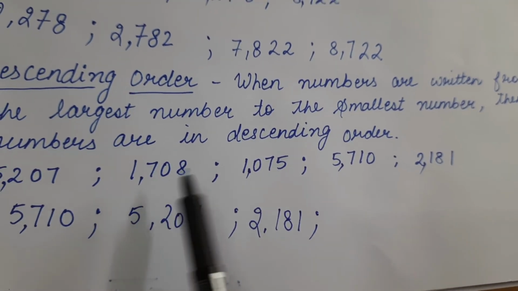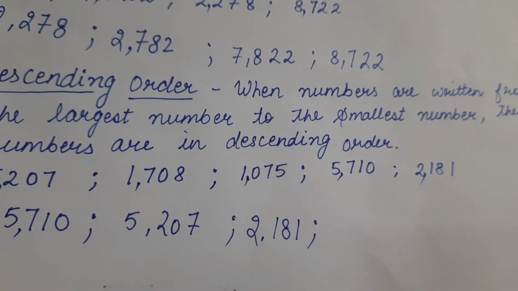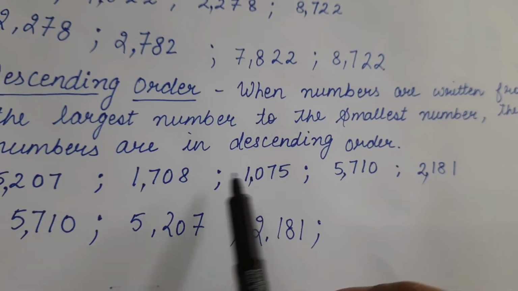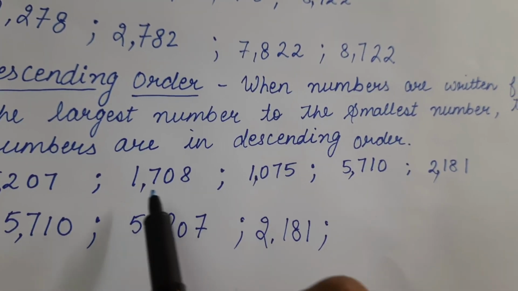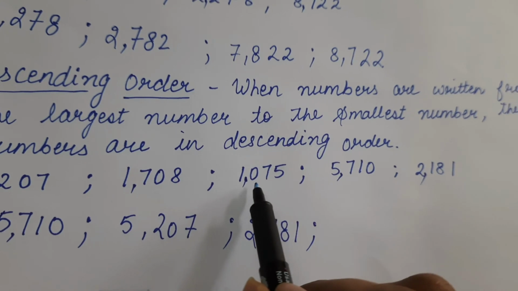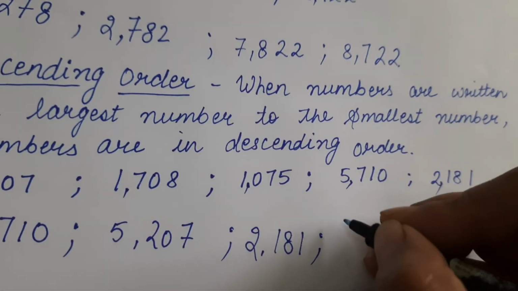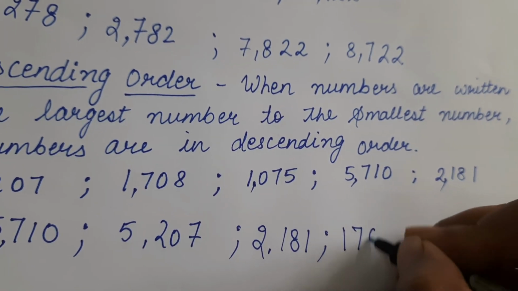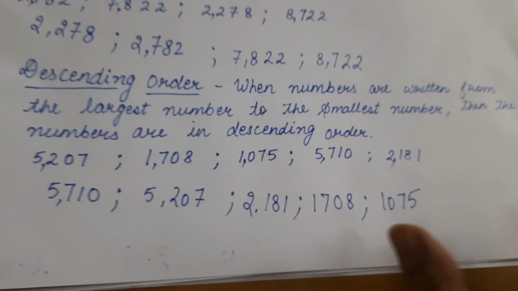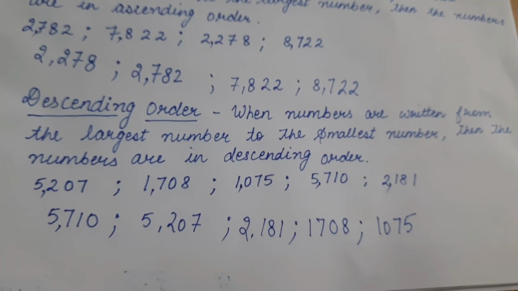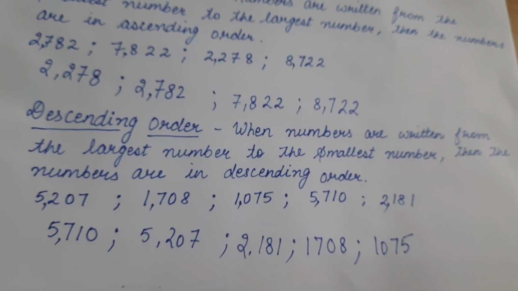After that we are left with these two numbers. This is 1708 and this is 1075. The thousand place of both these numbers is the same, so we will check the hundreds place. In this the hundreds place is 7, and in this the hundreds place is 0. That means this number is greater. So 1708 will come at next position, and after that 1075. So this way we arrange the numbers in descending order. Descending order is arrangement from largest to smallest.